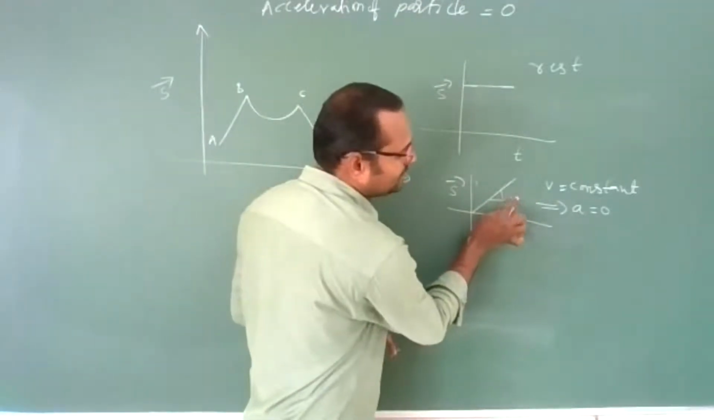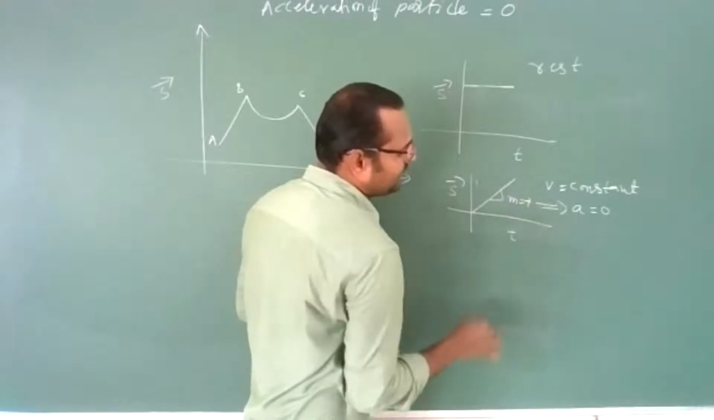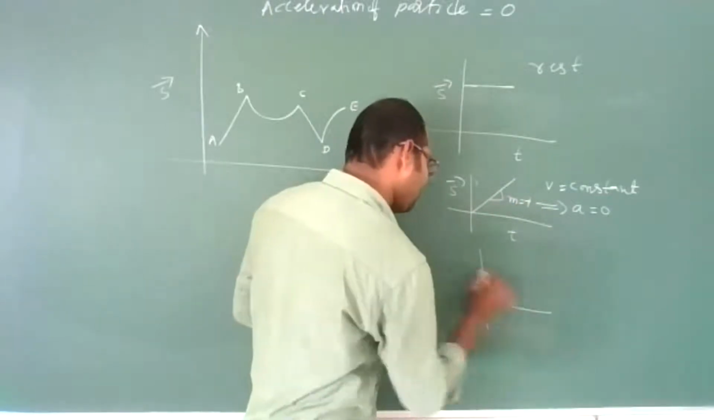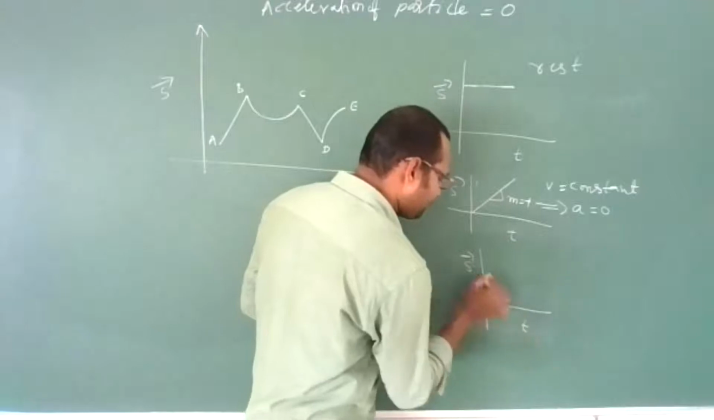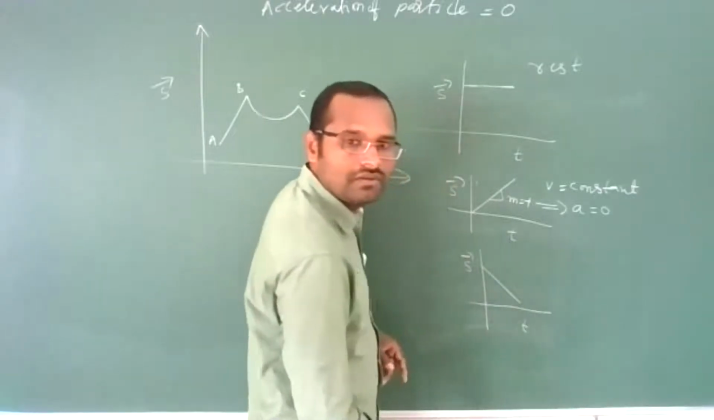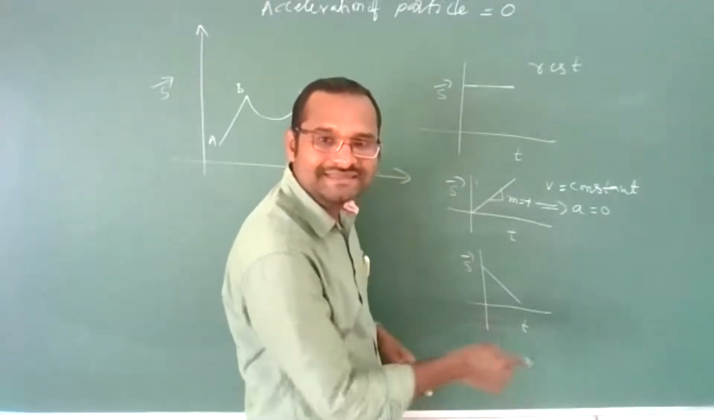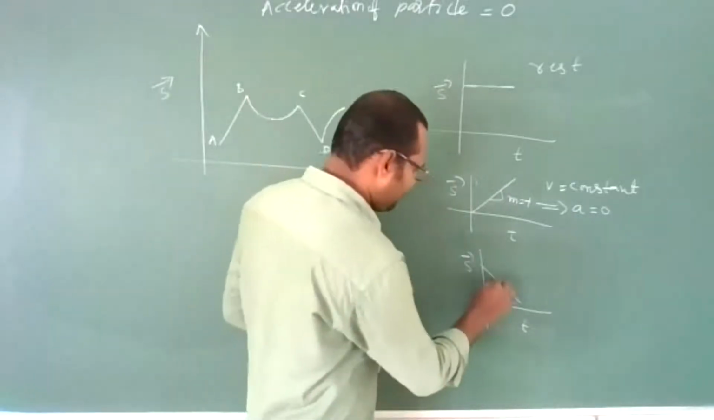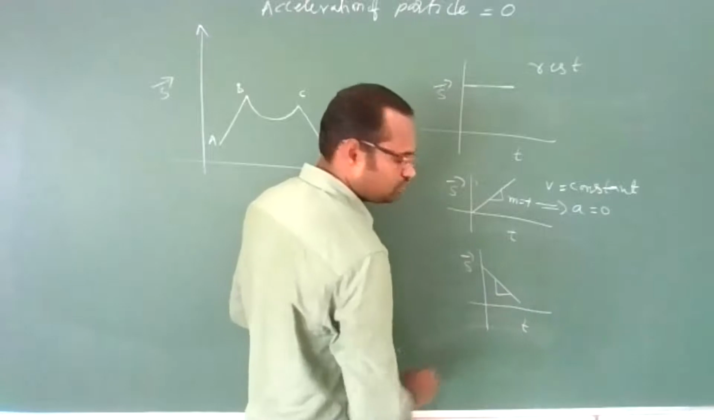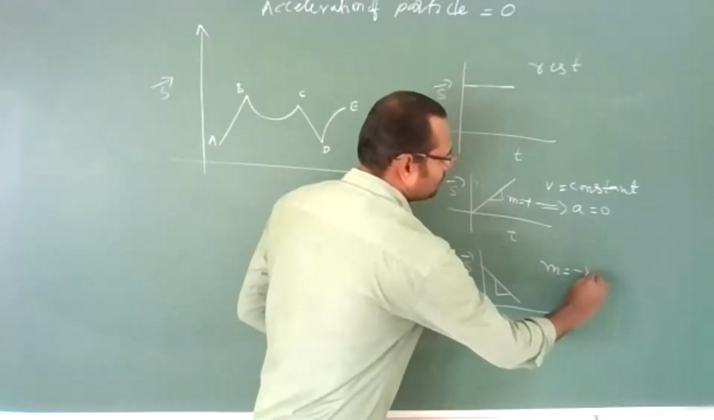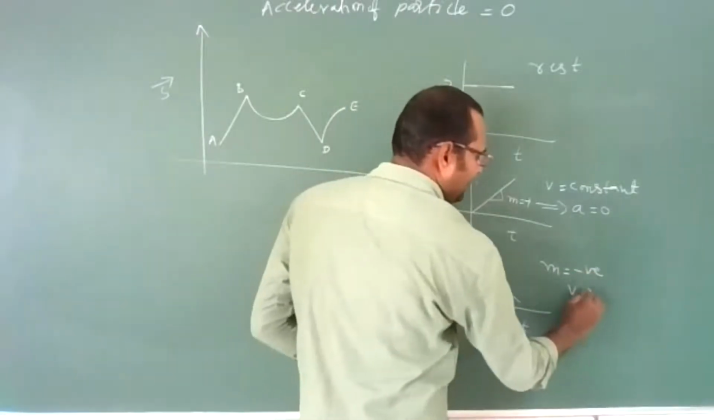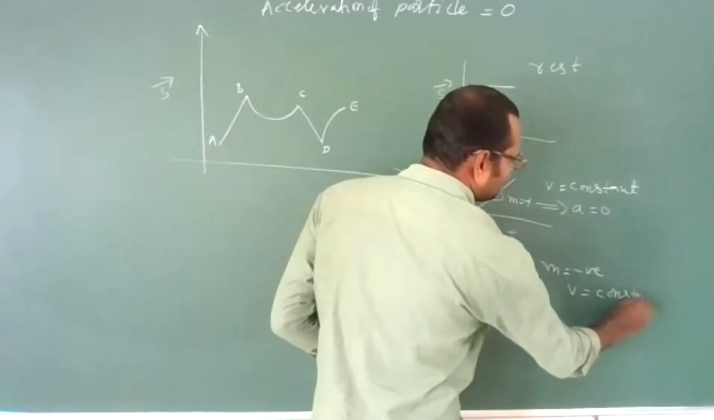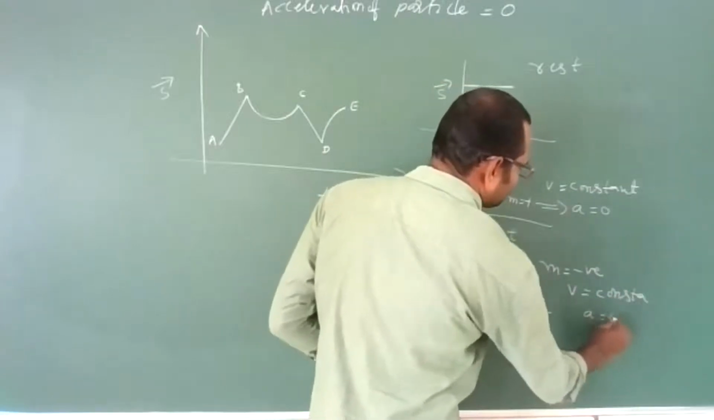This is velocity is increasing. Positive slope you are getting, m is equal to positive. One more, you are having displacement and time graph where velocity is decreasing. It is having negative slope, m is equal to negative. But here velocity is constant, so acceleration is 0.